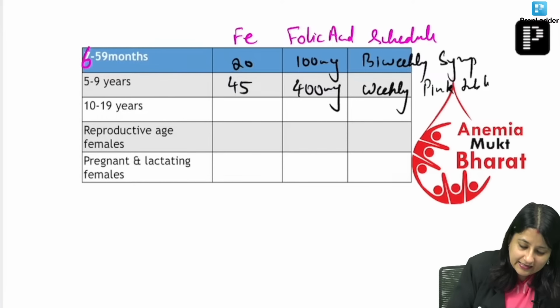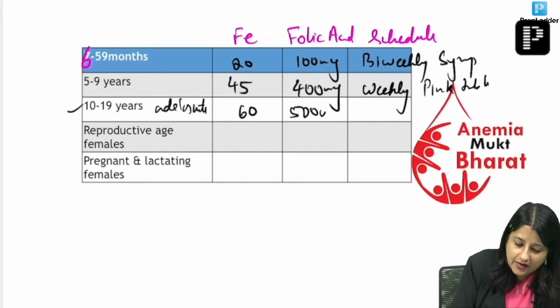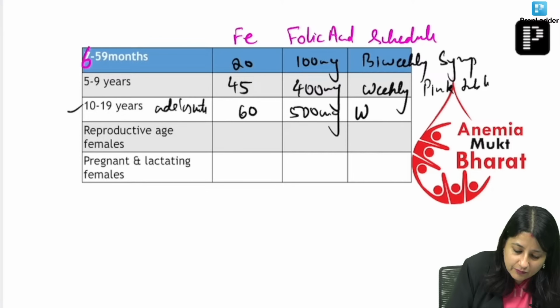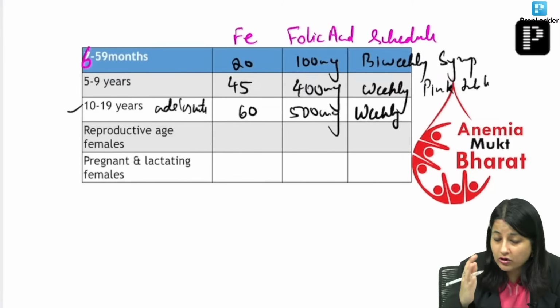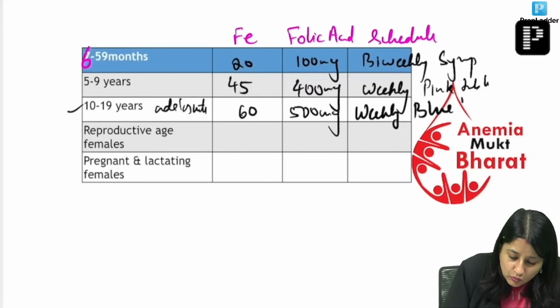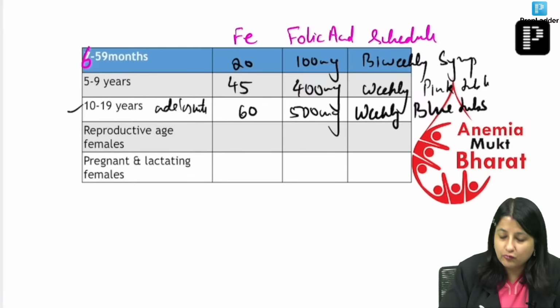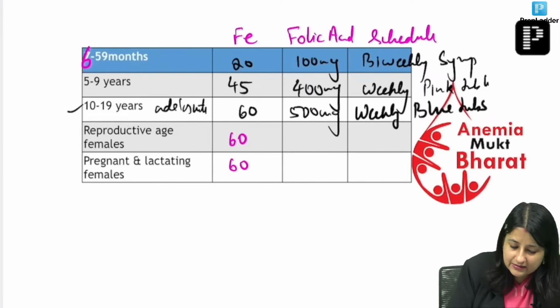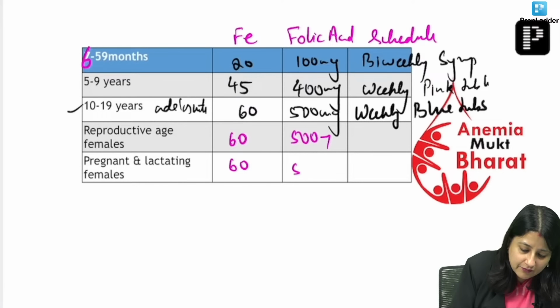For 10 to 19-year-old adolescents: 60 milligram iron and 500 microgram folic acid, given weekly, as blue tabs. For reproductive age females, 60 and 500 again, weekly red tabs.